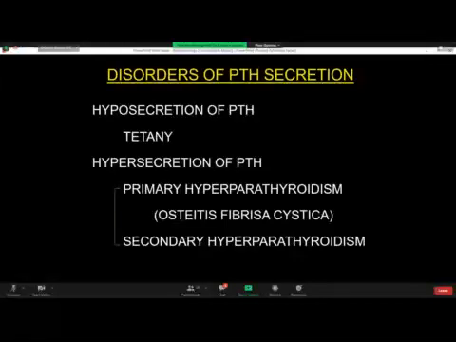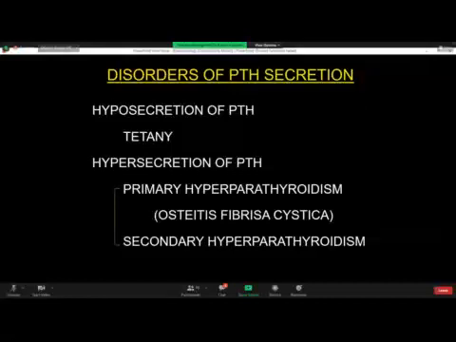And now why does this twitching occur? How does hypocalcemia lead to these tetanic features or twitching or convulsion-like features? If there is hypocalcemia, there is rapid influx of sodium ions from ECF to ICF, from the extracellular fluid to the intracellular fluid compartment. So sodium gushes in, a rapid influx into the intracellular compartment. So there are exaggerated depolarization waves induced by hypocalcemia, and then it leads to tetanic features.